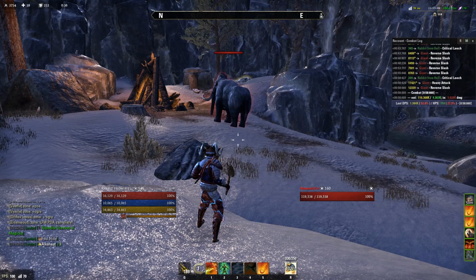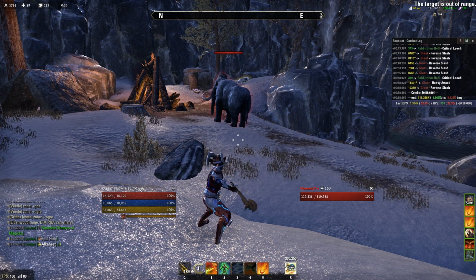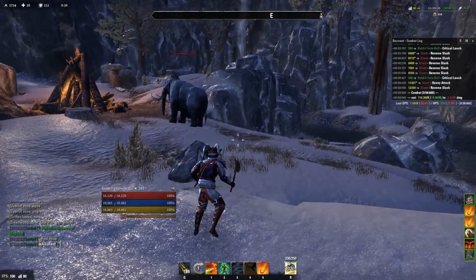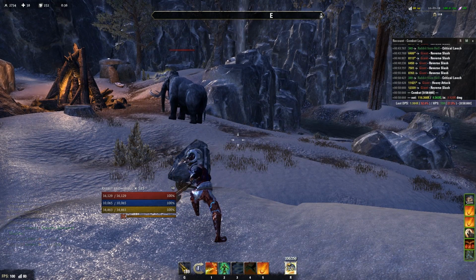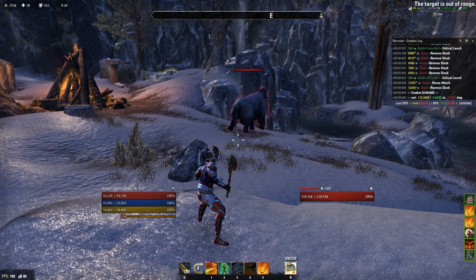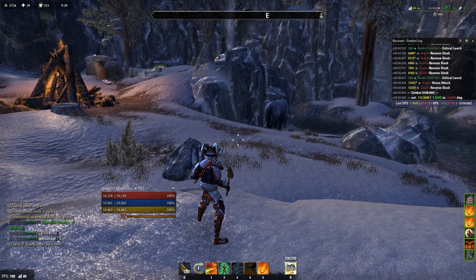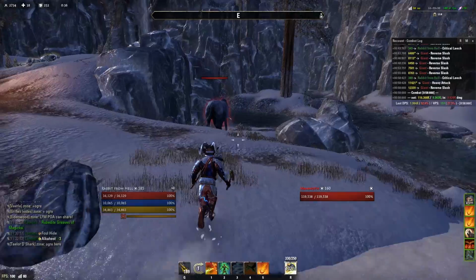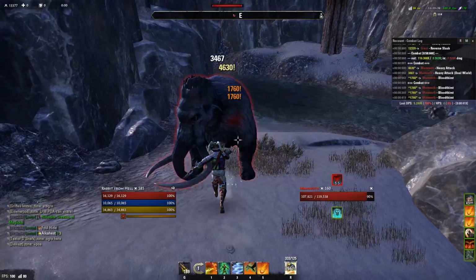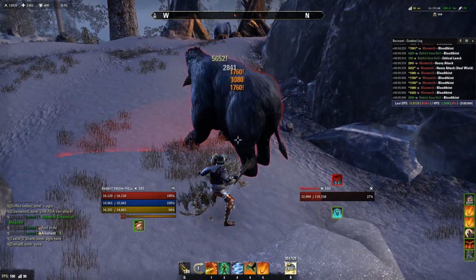Now with heavy attacks it's like this. The moment you start charging a heavy attack, you can start pressing your skill and it will not stop your heavy attack. So basically you press the heavy attack button. If after like half the time it's still in the heavy attack animation, you can start pressing like Bloodthirst or whatever skill you want. And the skill will go off after the heavy attack is fully charged and hit the enemy. So it doesn't just interrupt it. It always does a full heavy attack.